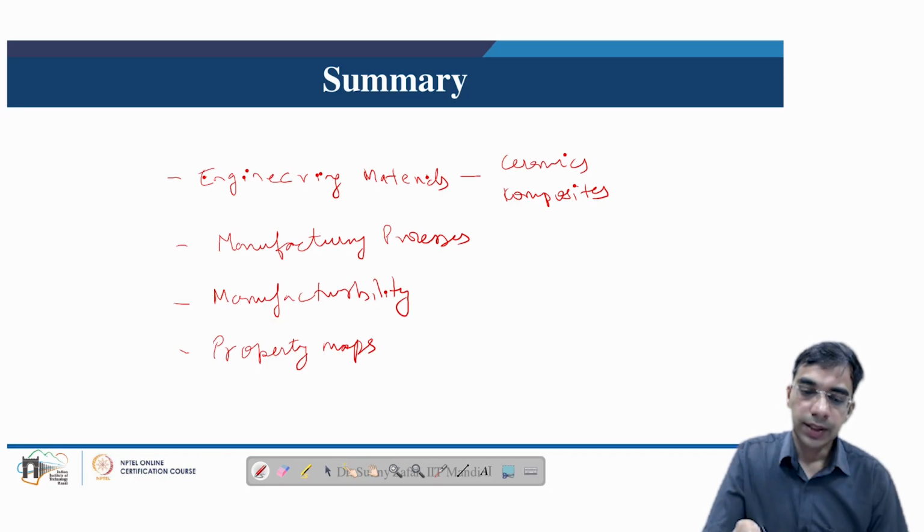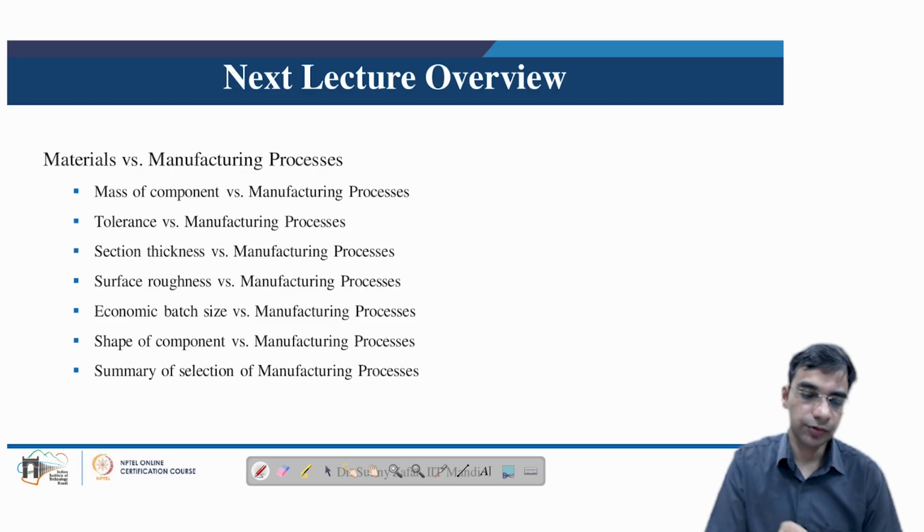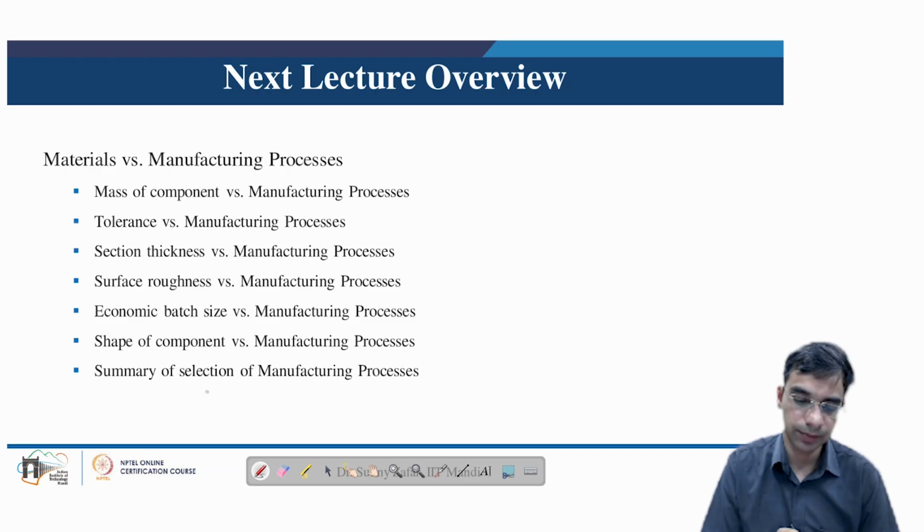So with this we complete this lesson, and in the next lesson we will look at the mapping between materials and their manufacturing processes in terms of mass of the component, tolerance, section thickness, surface roughness, economic batch size, shape of the component, and then we will summarize the manufacturing processes, and how we have to select the appropriate manufacturing process.